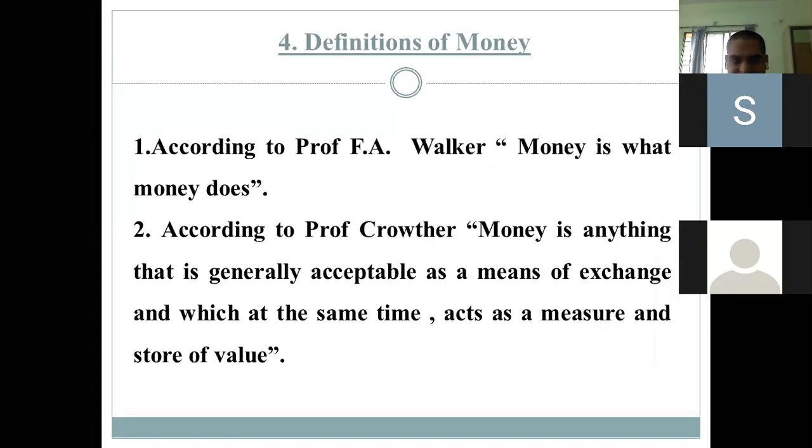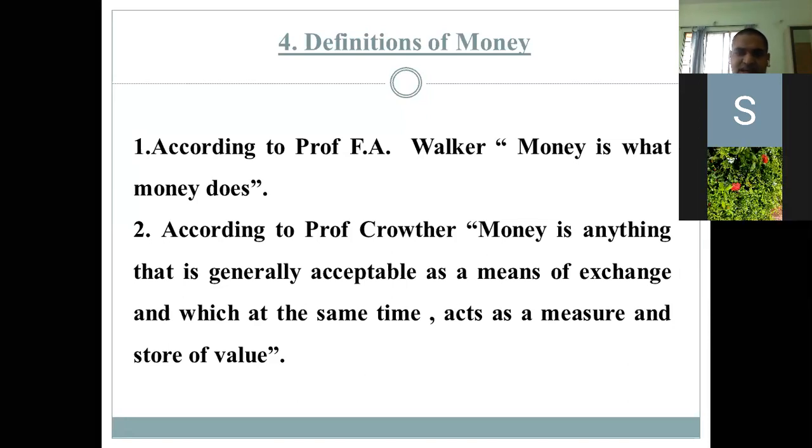Then next, definition of money. These are the two popular definitions. First is Professor F.A. Walker. He says money is what money does. It means money can do the tasks which were done earlier also, but in the form of acceptability, because acceptability came because of legal tender money. So money is what money does, meaning money can perform the activity of buying and selling.